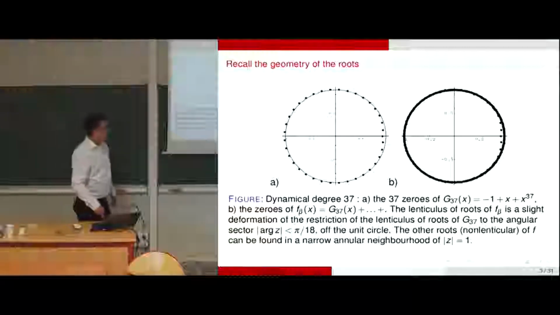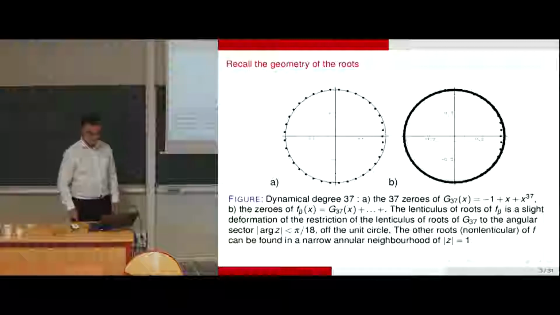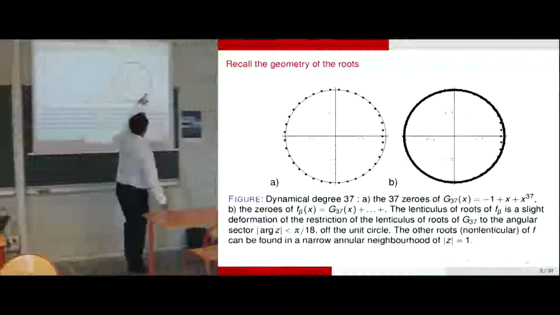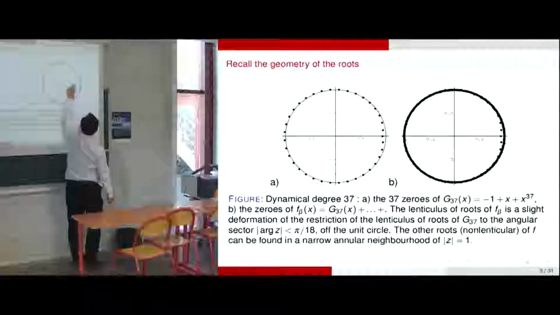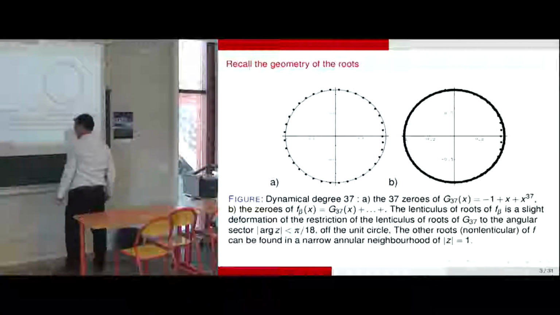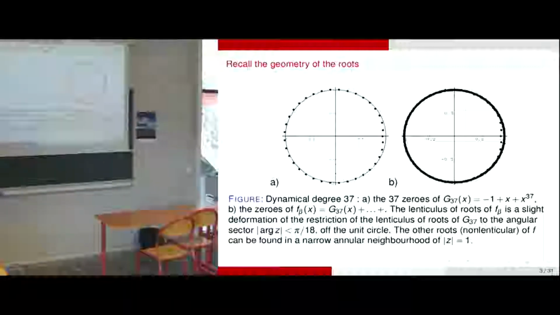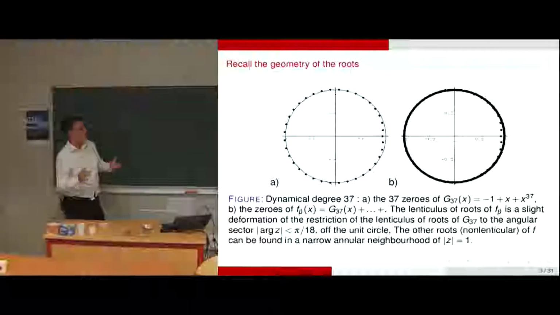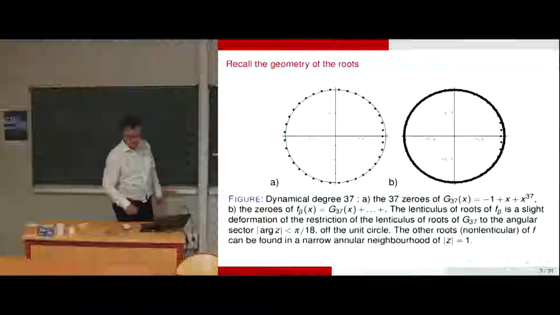The identification we have seen last time is the identification of the roots of the lenticuli in a certain region, in a certain angular sector. The roots of this power series, the lenticular roots, are conjugates of beta in the common sense.